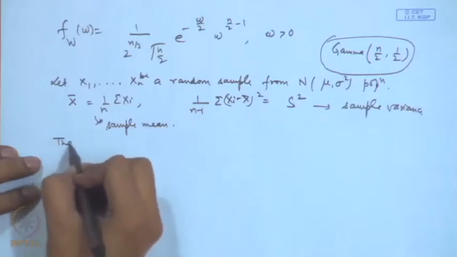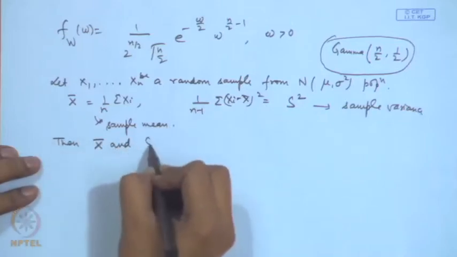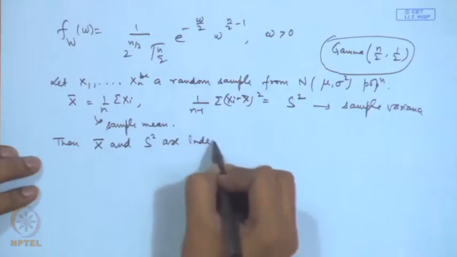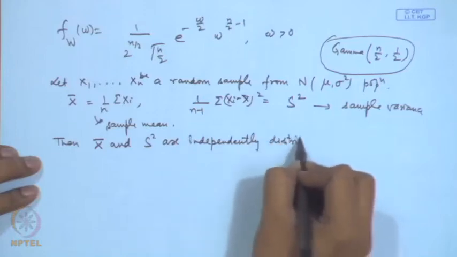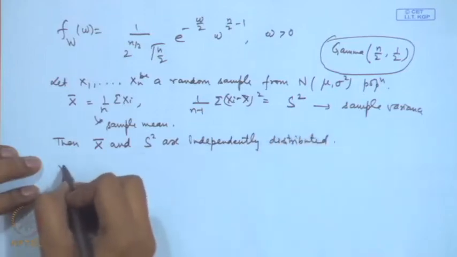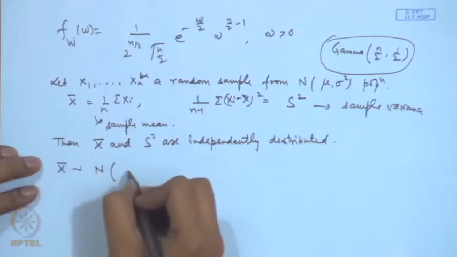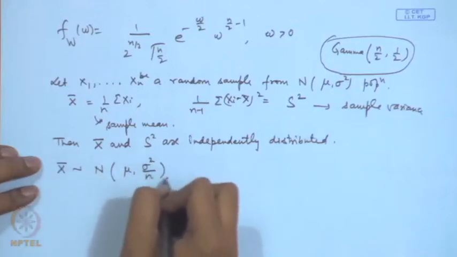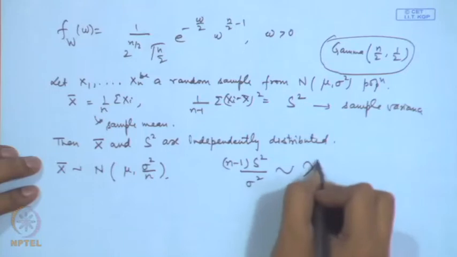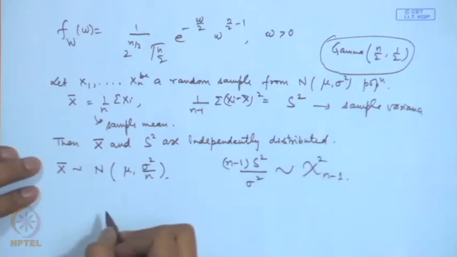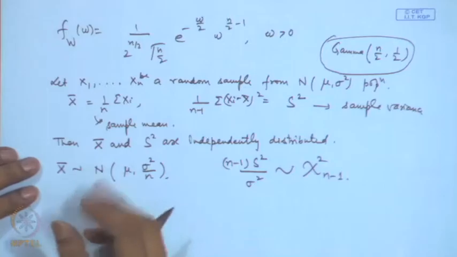Then the result is that x bar and s square are independently distributed. Further, the distribution of x bar, of course, we have seen earlier, it will be normal mu, sigma square by n, and the distribution of (n minus 1) s square by sigma square follows chi square on n minus 1 degrees of freedom. Therefore, when we are doing sampling from a normal distribution, we can answer probability statements regarding the sample mean or the sample variance.